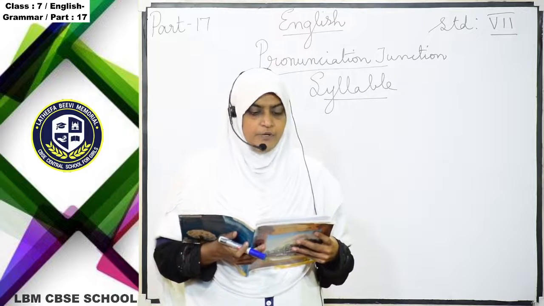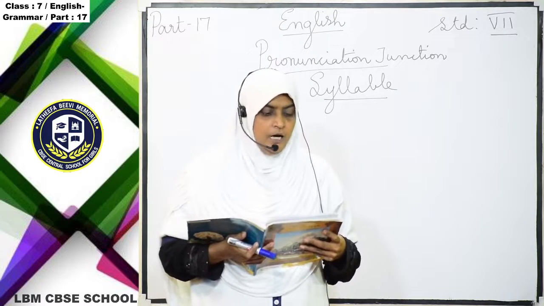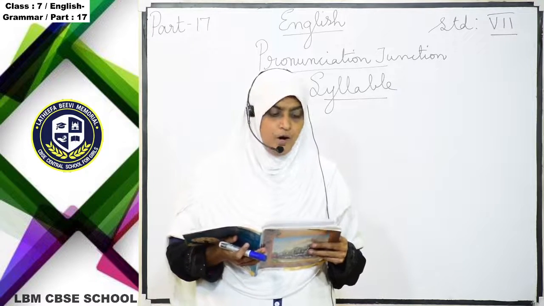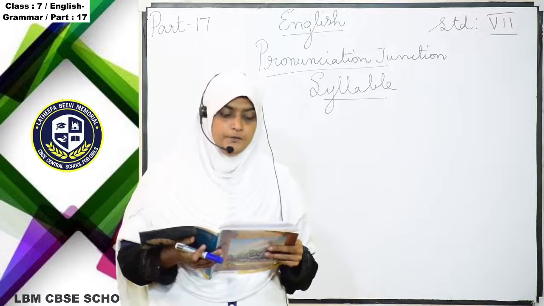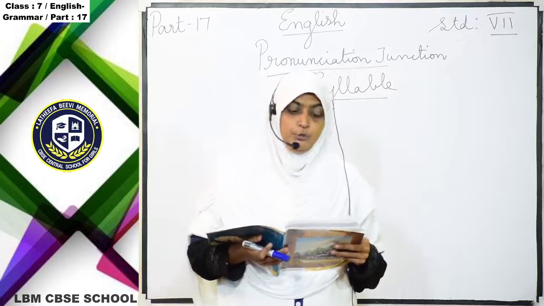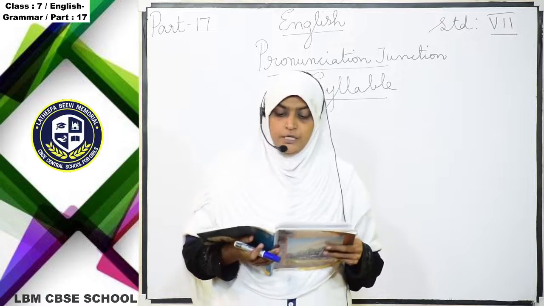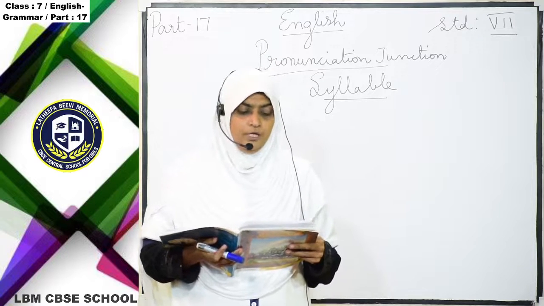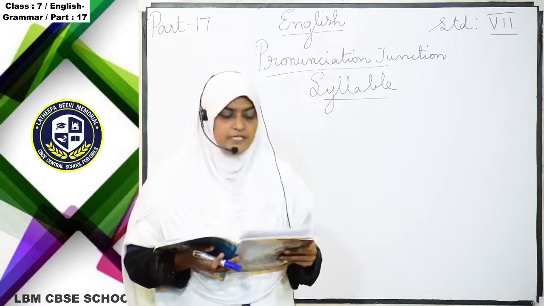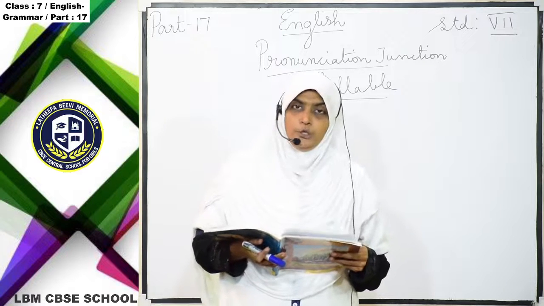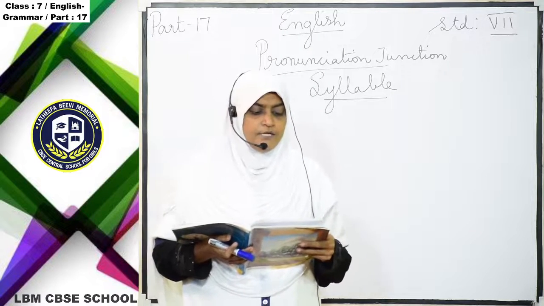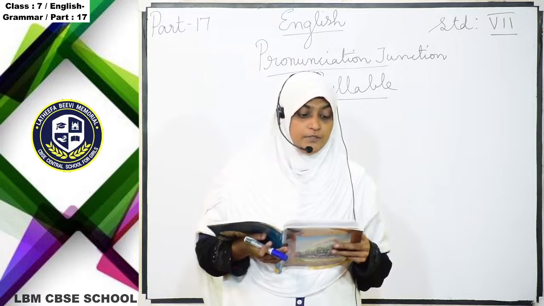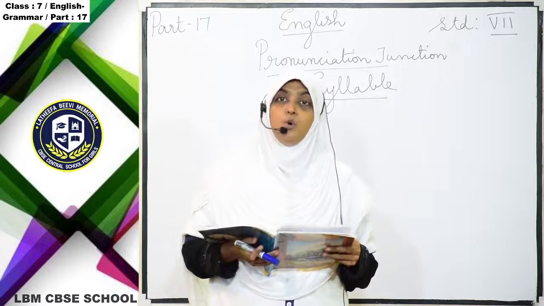Here they have given some words. We are going to read them. Fire, hall, brother, wisdom, humankind, wonderful, retrospective, miserable. Why have they given these words? Now we are going to see that. The words in the first column are monosyllabic.